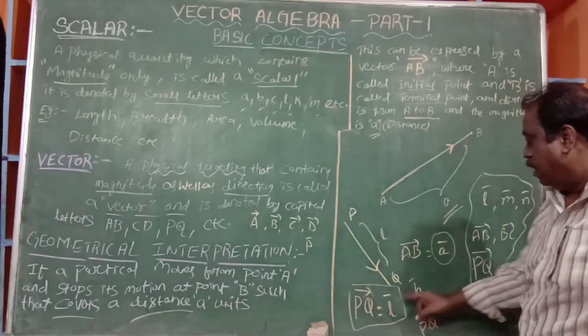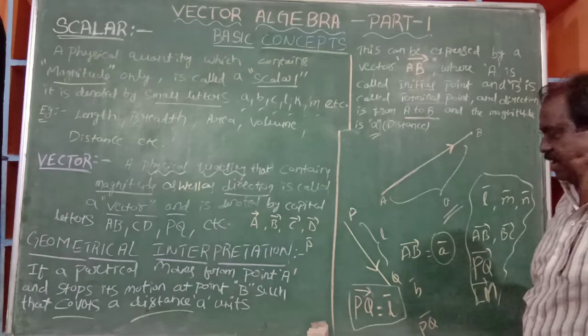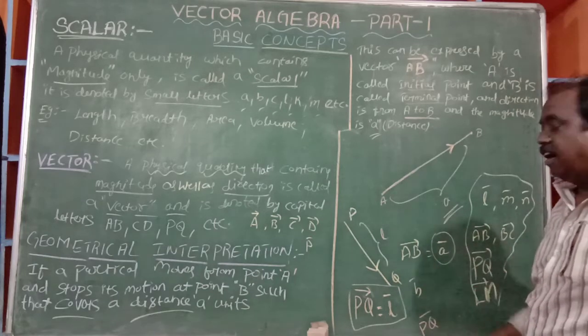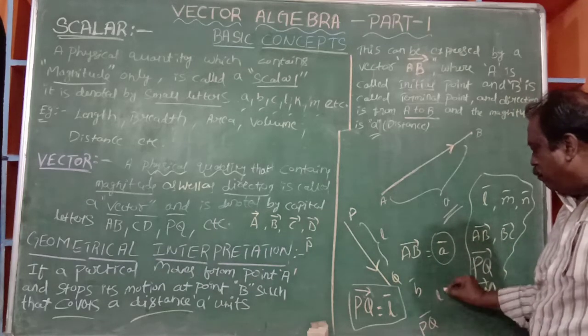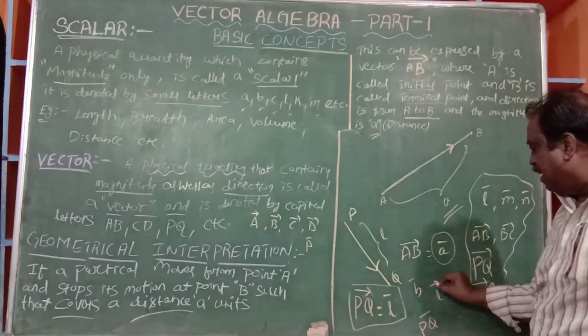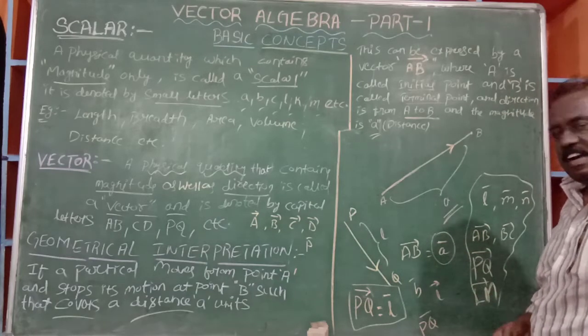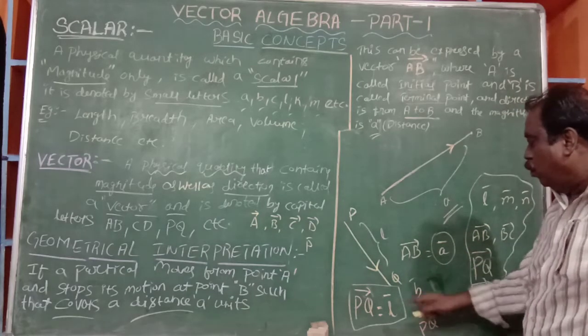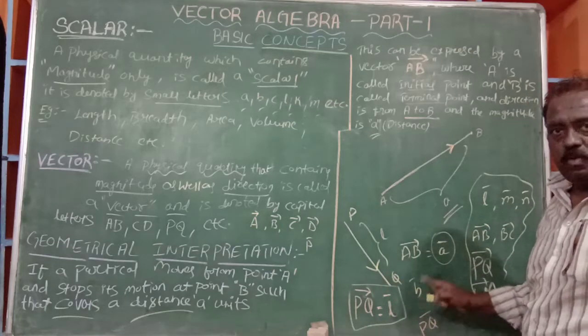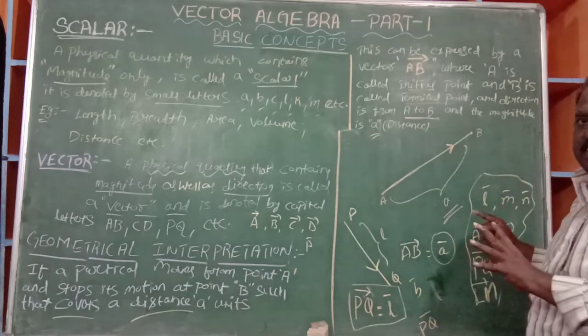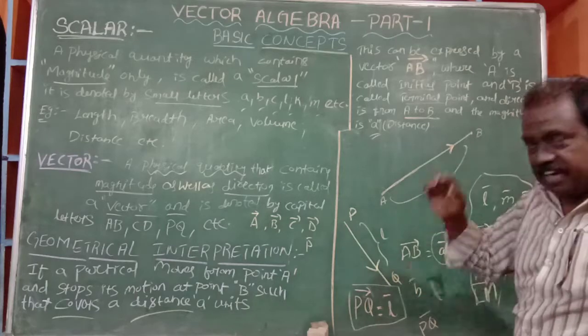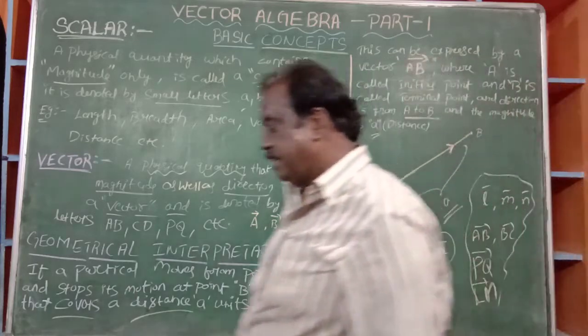Now L is a distance, a small letter. L bar: of course, in some books the arrow mark is not needed for L bar. You maintain it like this only. Okay, is it clear? Yeah, that is the definition of a vector.